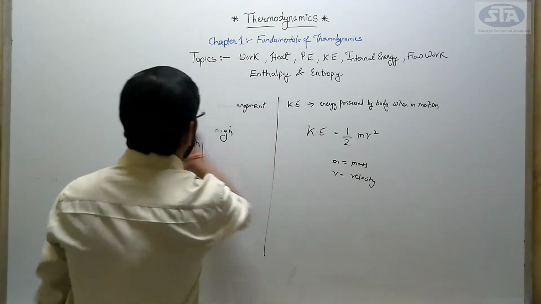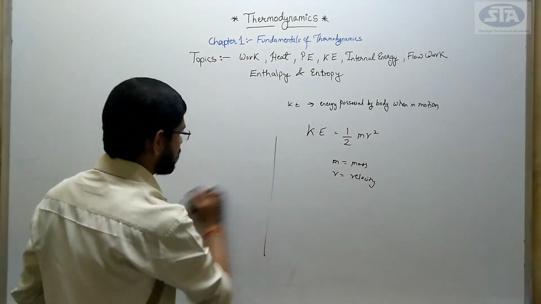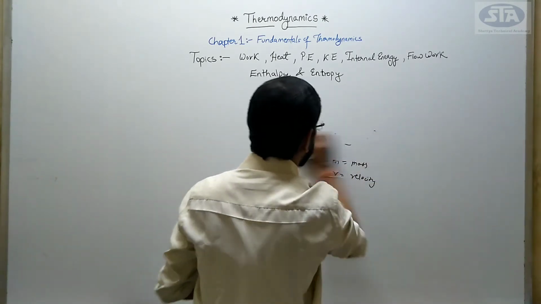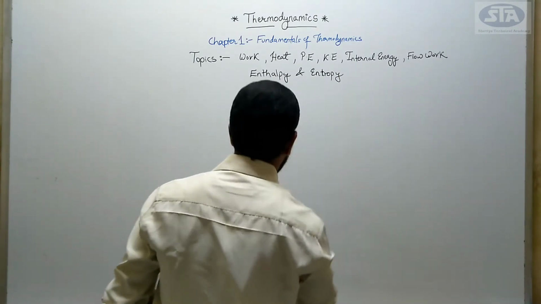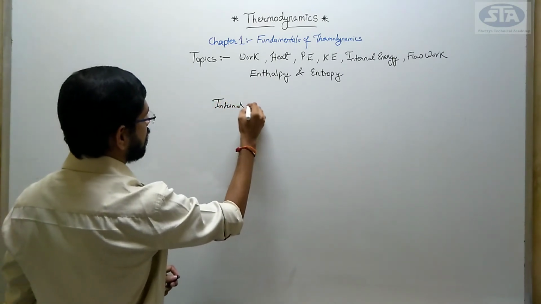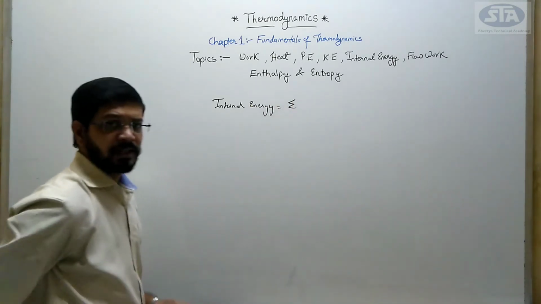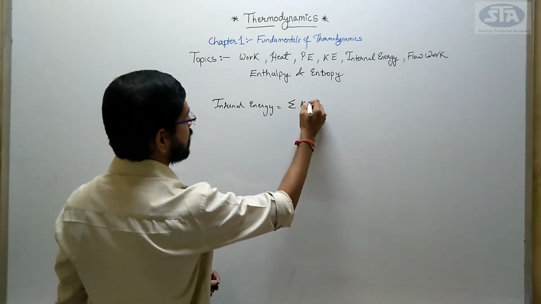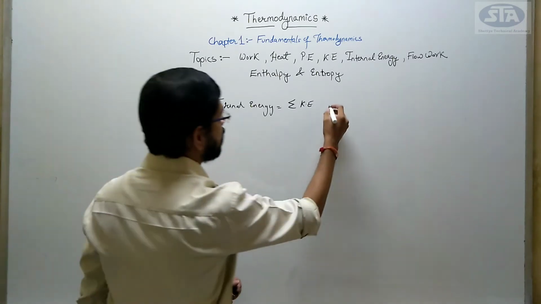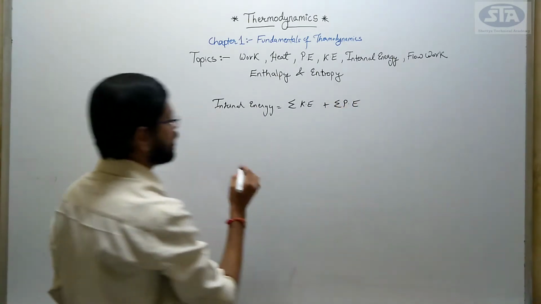Now we will have a term, that is internal energy. The definition of internal energy is the algebraic sum of internal kinetic energy, which you have learned, plus internal potential energy, right?